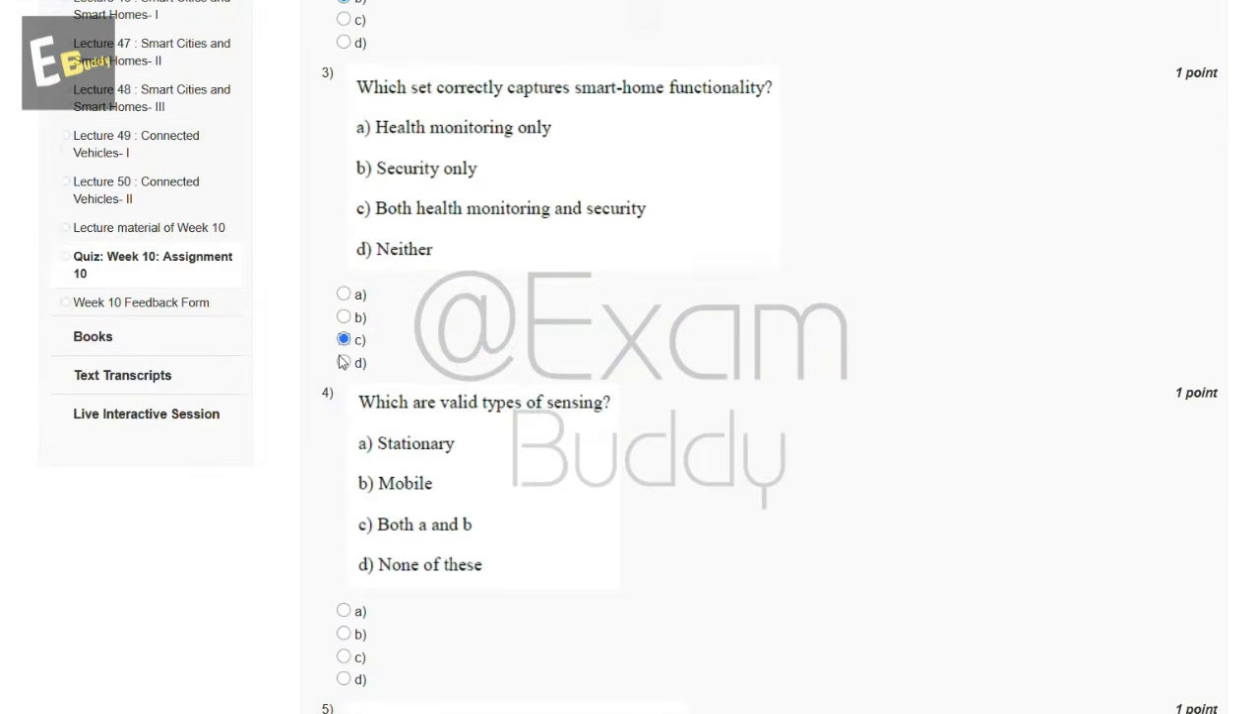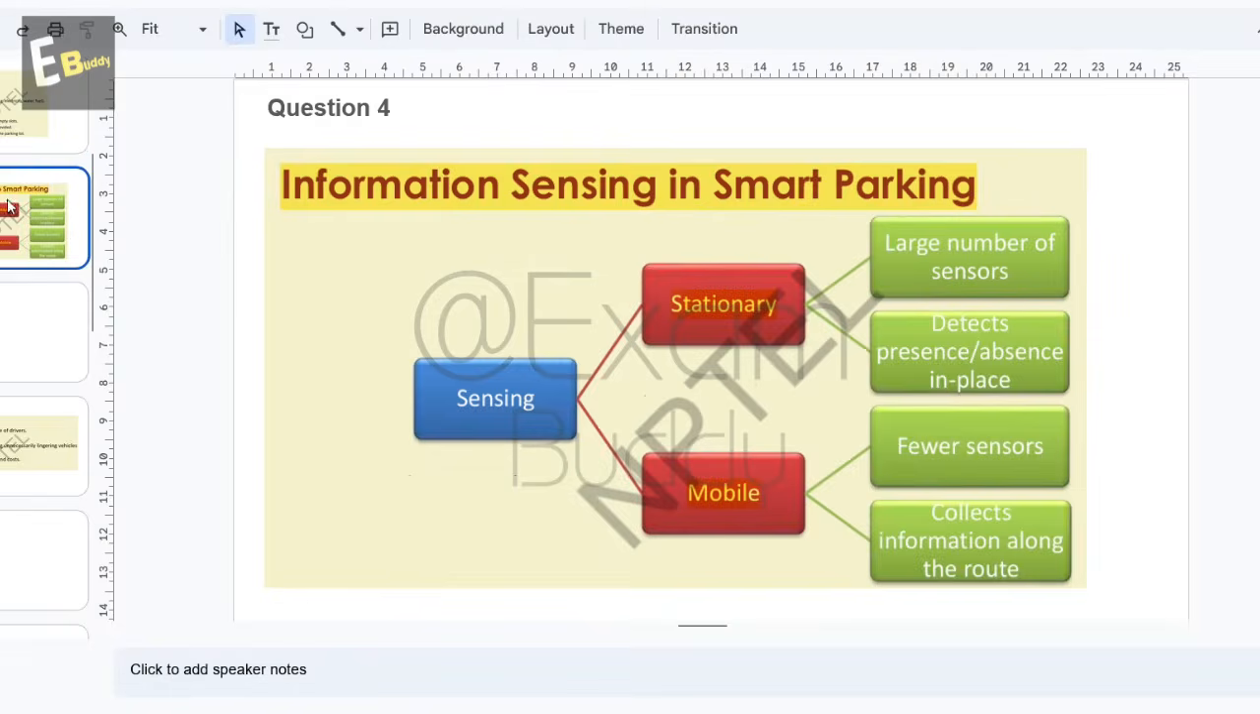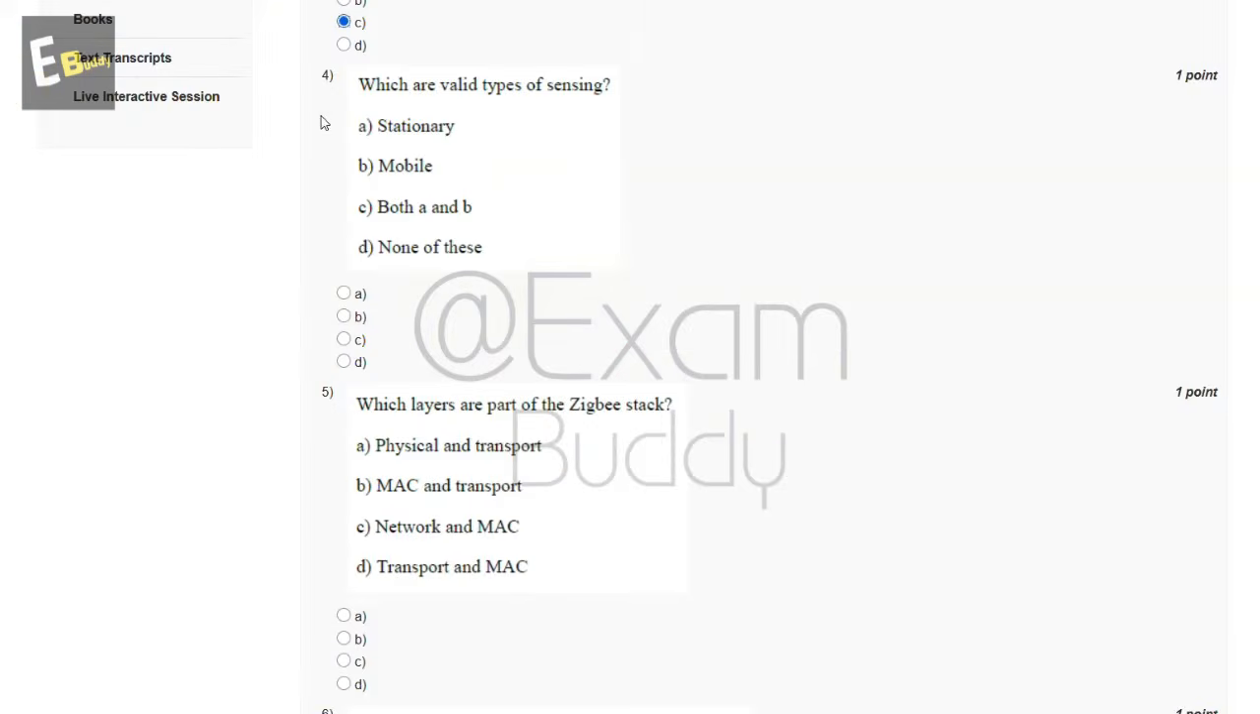Now the fourth question is: which are valid types of sensing? So these are the options. And now let's check the answer of our fourth question. Information sensing in smart parking: stationary, mobile. So the answer of our fourth question is C.